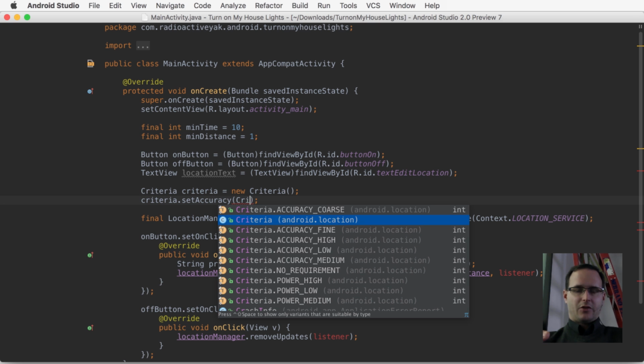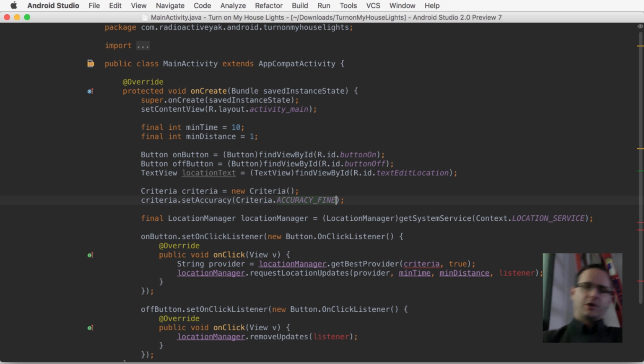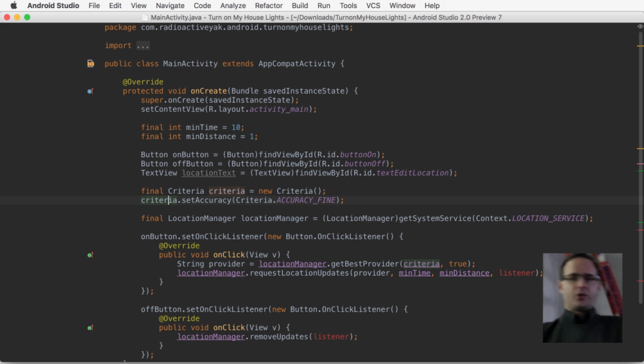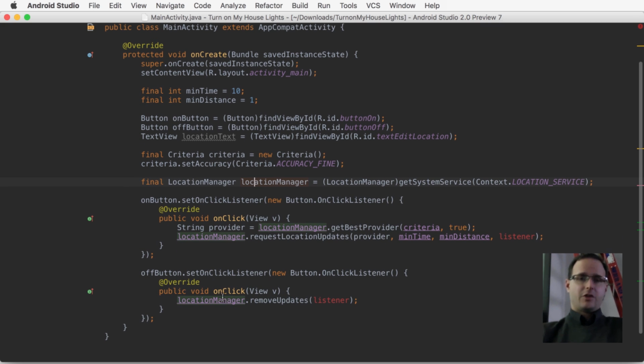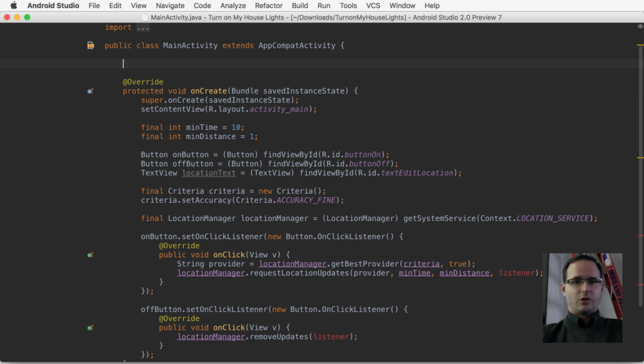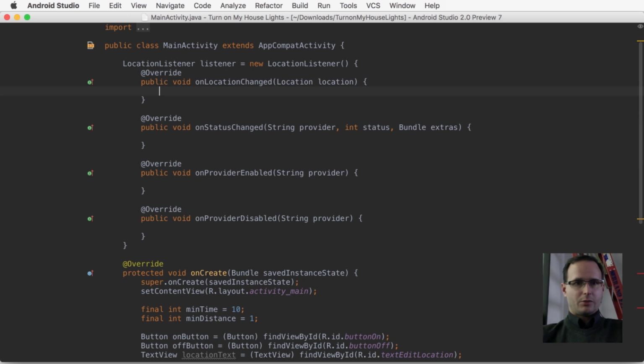Really the only thing that matters here is whether it's coarse or fine, where coarse is going to give you a better battery life and fine is going to give you higher accuracy. Really you're just choosing between using the GPS or using the Wi-Fi. Alright, so now all we need is a listener. We could do that inline as well, but we're going to do that out here.